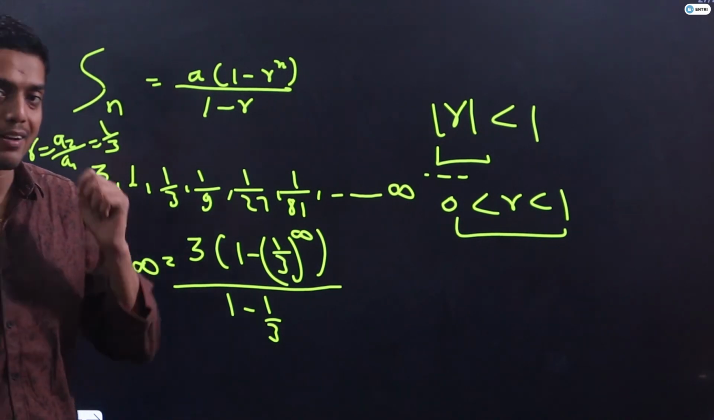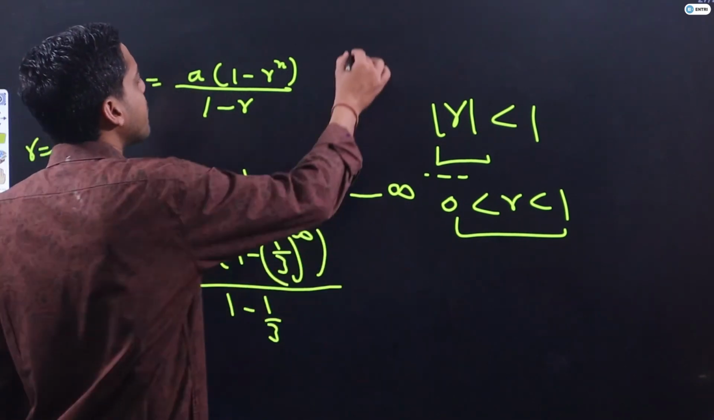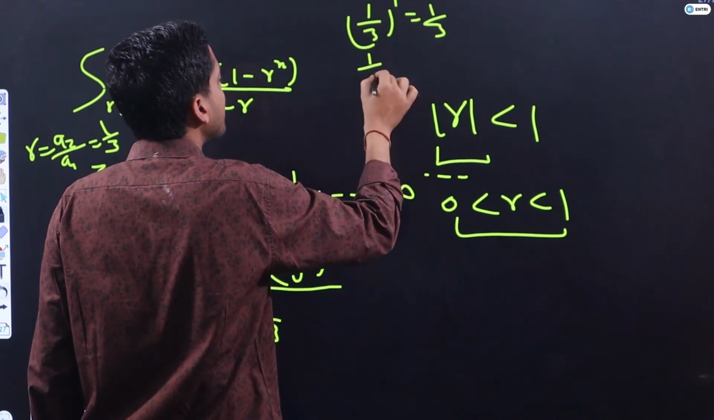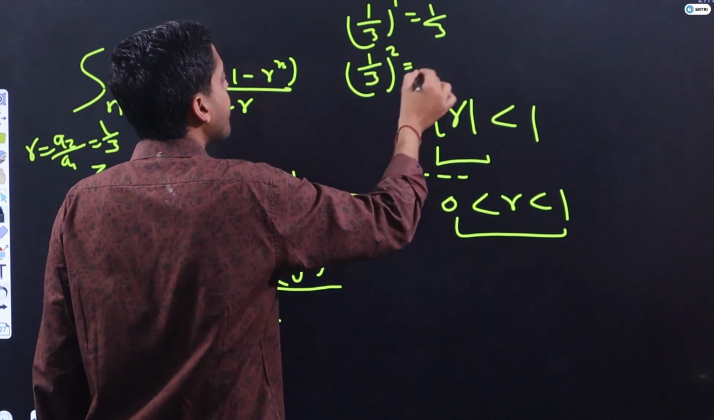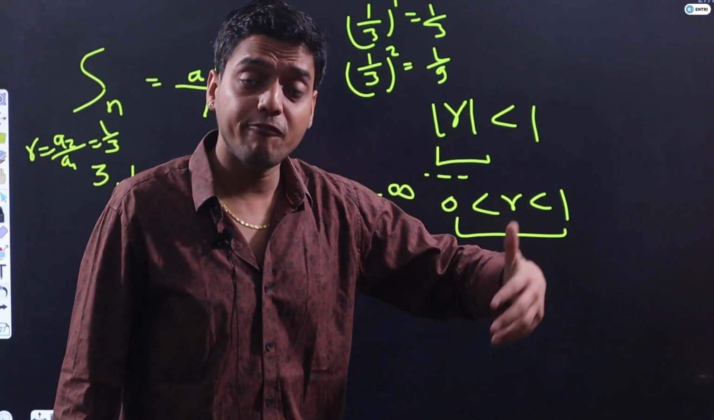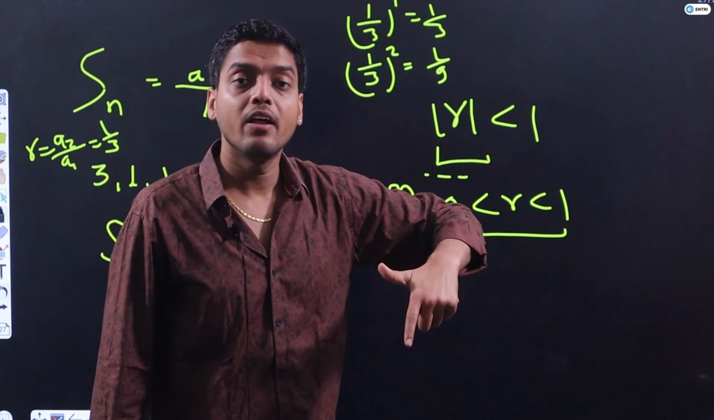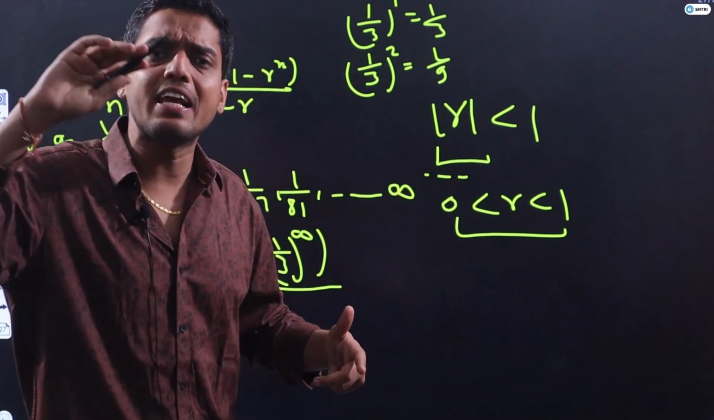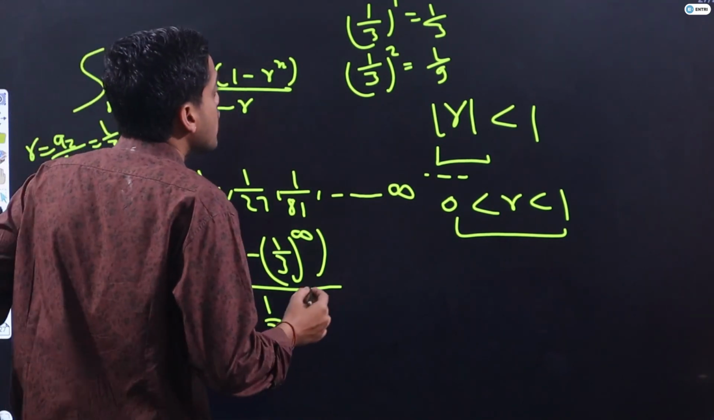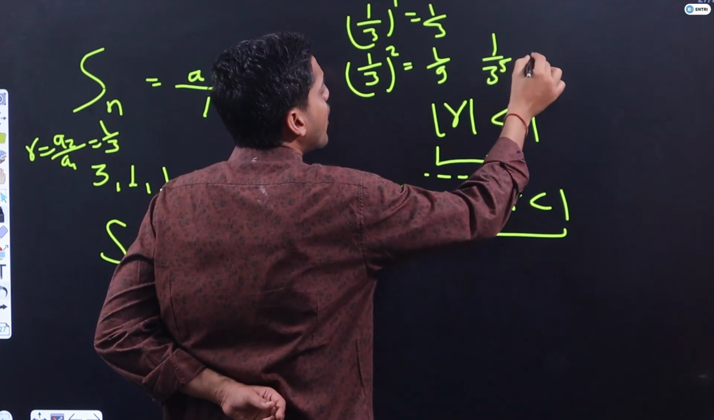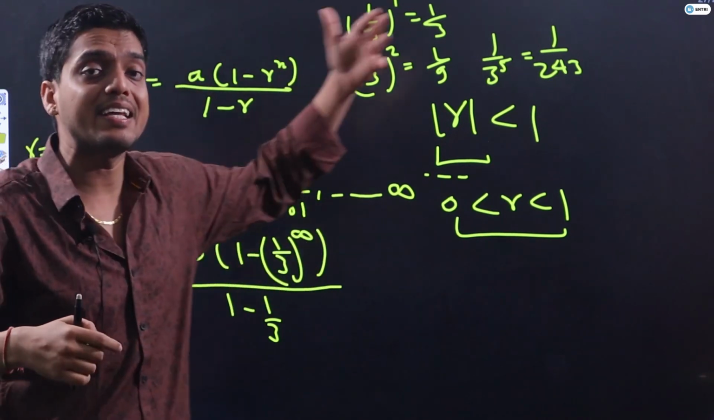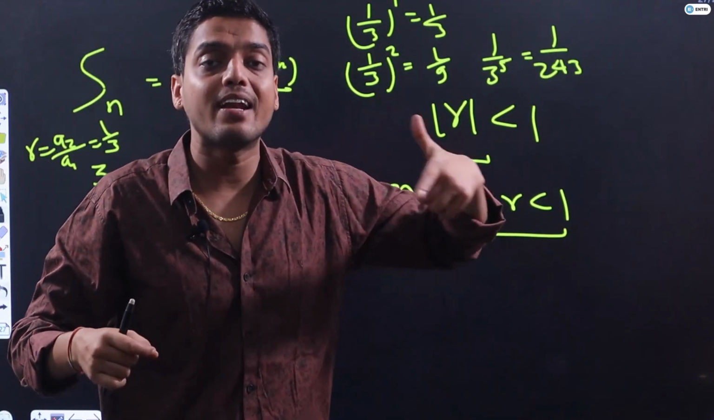Now, guys, what will happen? 1 by 3 to the power 1 is 1 by 3. 1 by 3 to the power 2 is 1 by 9. 1 by 3 cube is 1 by 27. 1 by 3 to the power 4 is 1 by 81. So as the value of the power is increasing, the value of r to the power n is decreasing. Yes or no, students? 1 upon 3 to the power 5 will be 1 upon 243. So as the power increases, r to the power n keeps decreasing.